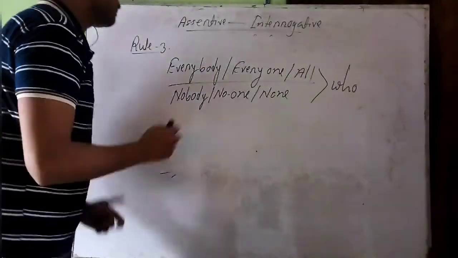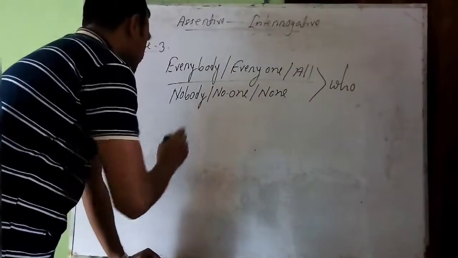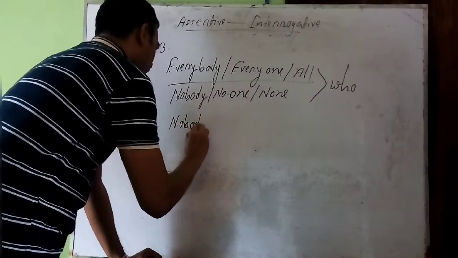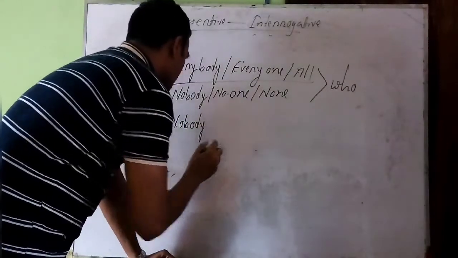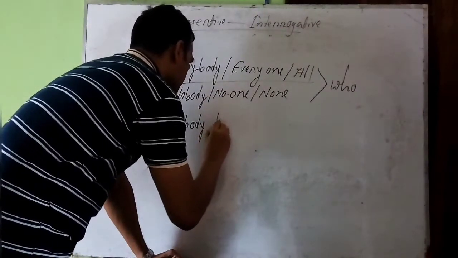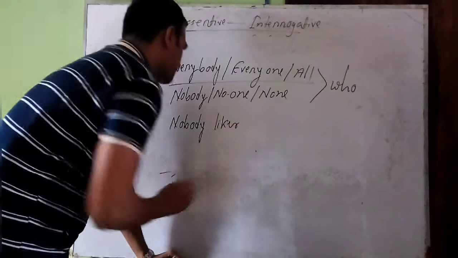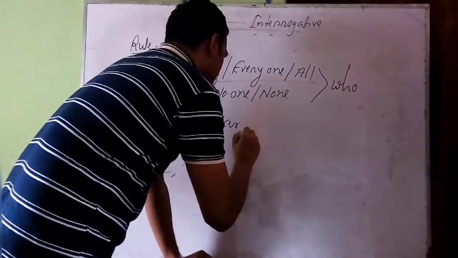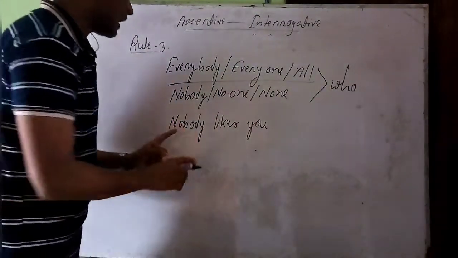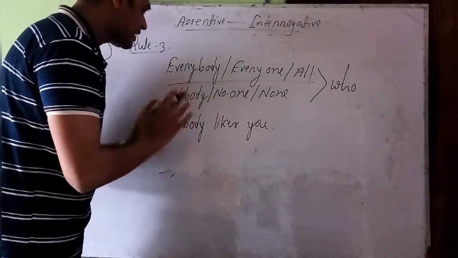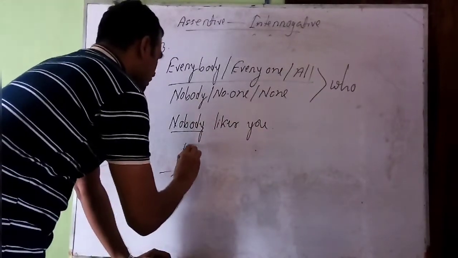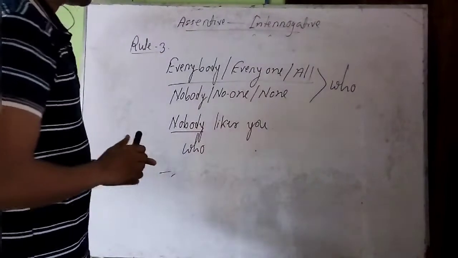So now we will take another example, and this one will be starting with the negative sign, that is nobody likes you. Nobody likes you. So you can see that the sentence is in negative form. So first take who instead of nobody here, who.